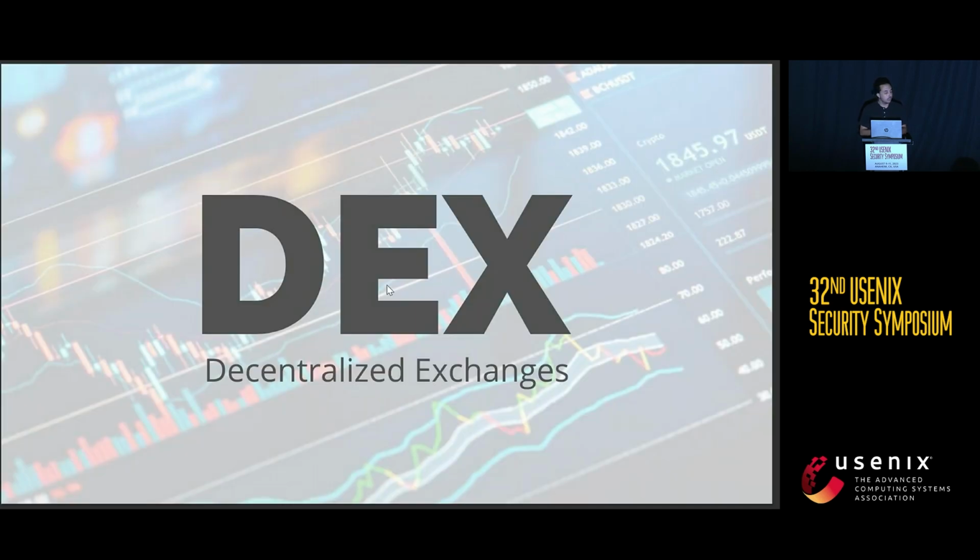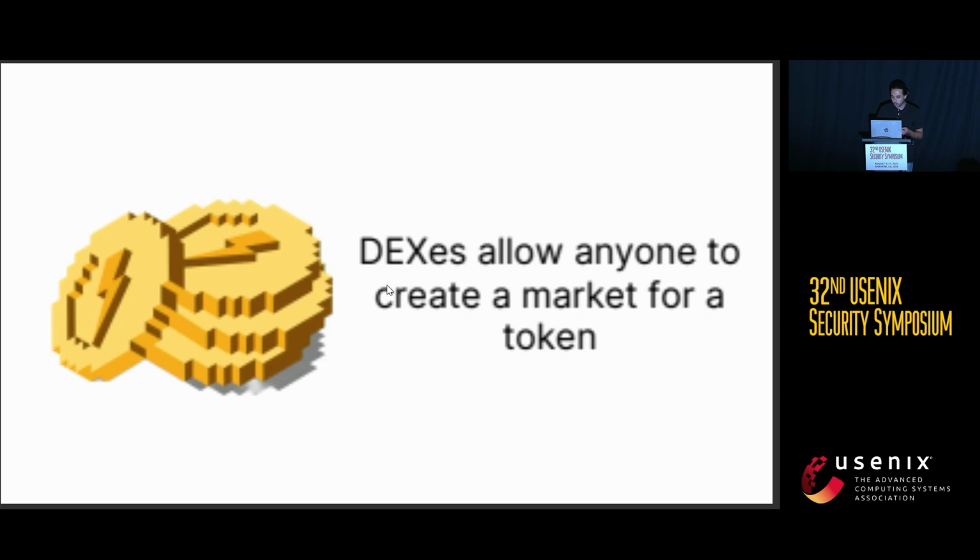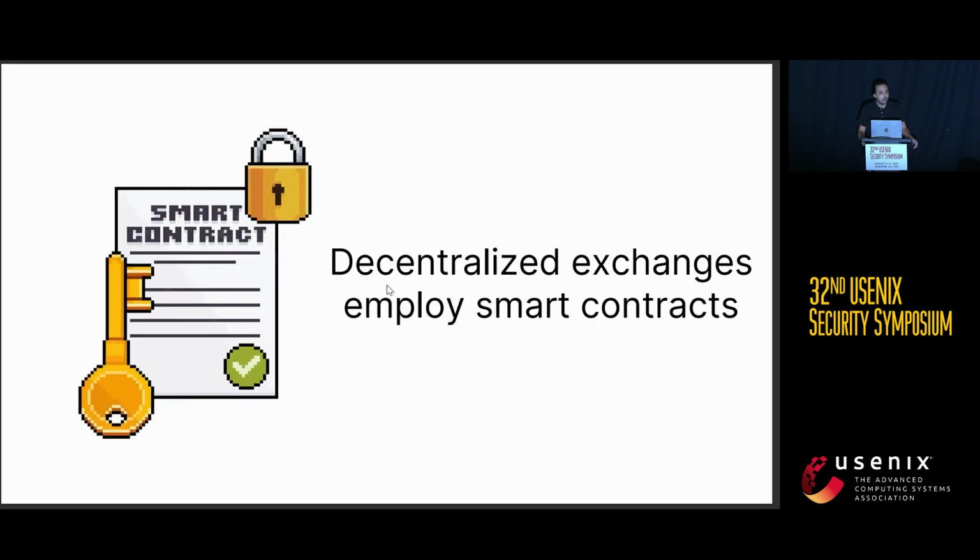As you may know, in the last few years, different services that take the name of decentralized exchanges were born on the blockchains. These services allow anyone to create a market for a token, which are cryptocurrencies created by the users. They employ smart contracts. This means that they don't need the presence of a third party that acts as a guarantee.